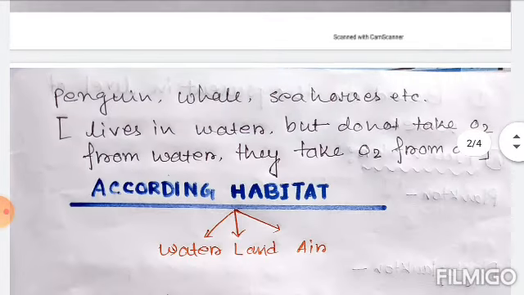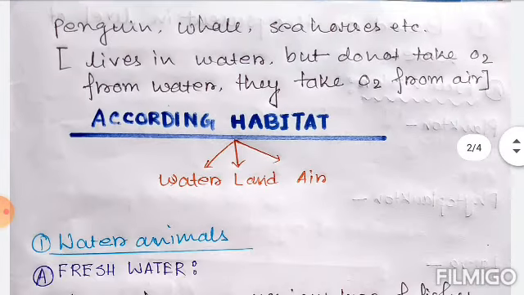Now there are a few special types of organisms which are present in water, but they don't receive oxygen from the water. They take oxygen from the air, like penguin, whale, seahorses. These are animals which live in water but don't take the oxygen from there. They take the oxygen from the air.